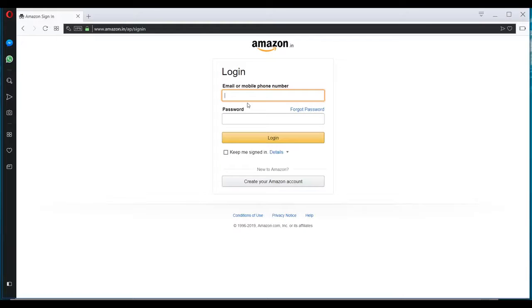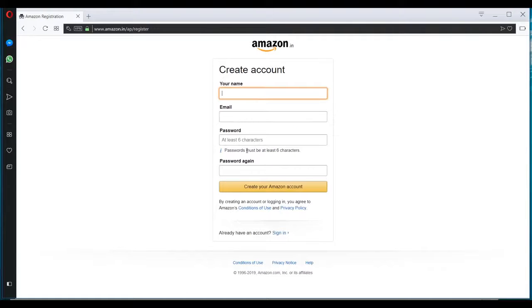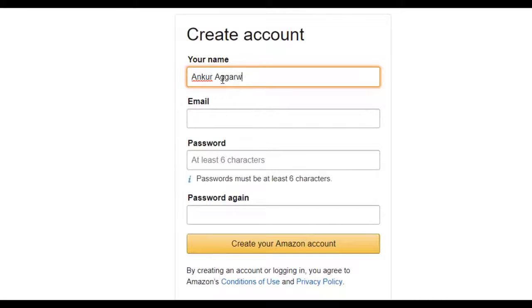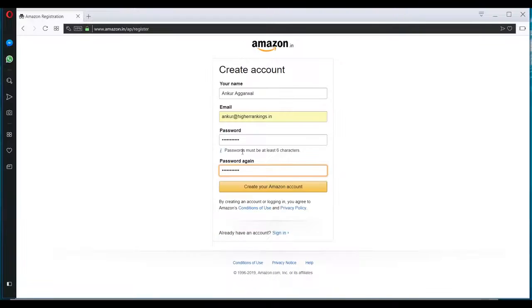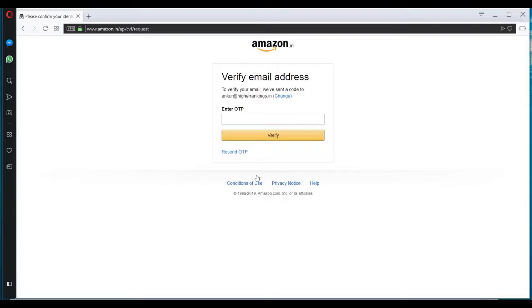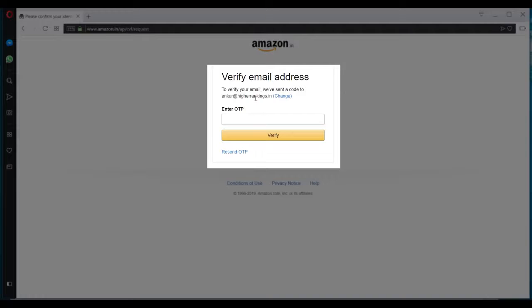If you already have an Amazon account, you can log into your account and then apply, or you can create a new account by clicking here. So I'll be creating a new account for this. All you have to do is fill in your details here and click on create your Amazon account. To your email address, there'll be an OTP sent. Just enter the OTP here to verify your account.